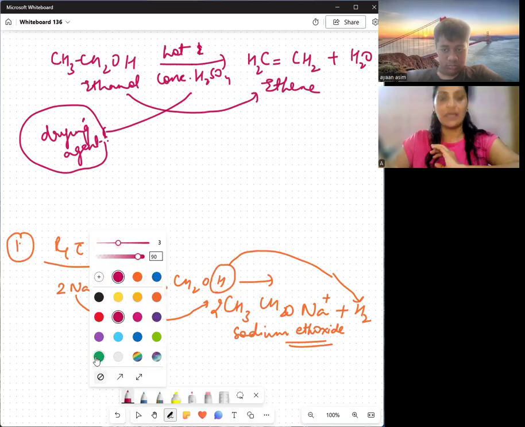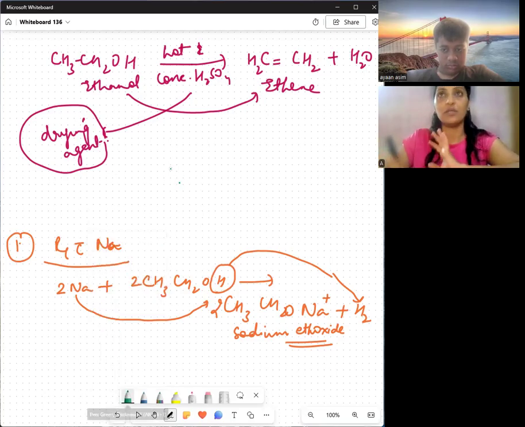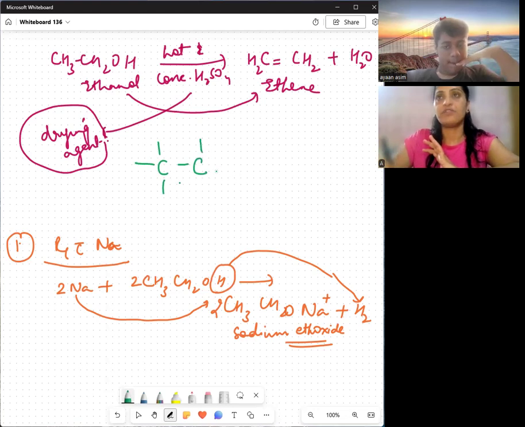Now, if you want to understand this, just have a look at this. This is my structural formula of ethanol.